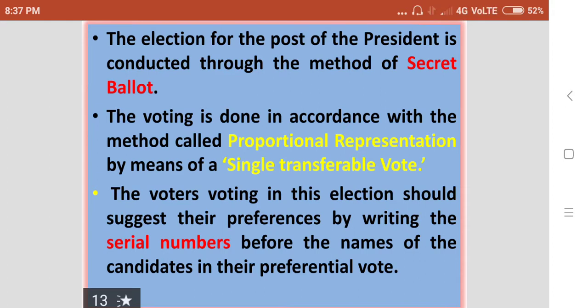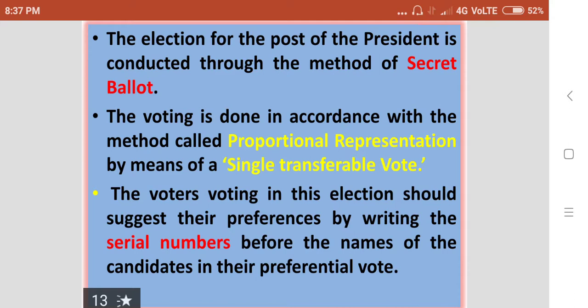Open ballot system means openly we can give our preferential votes to the candidates. If there is an open ballot system, all the voters should assemble in a common place, maybe in a common room or a common ground, to give their preferential votes.